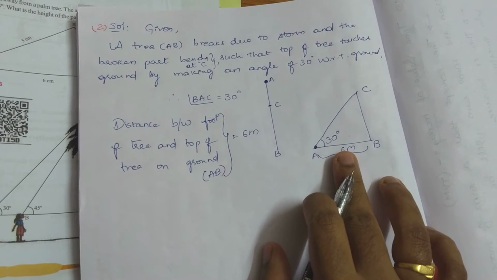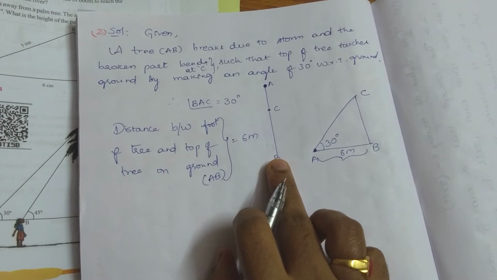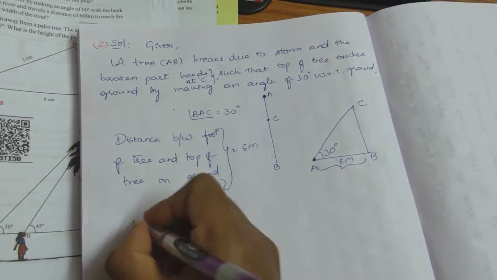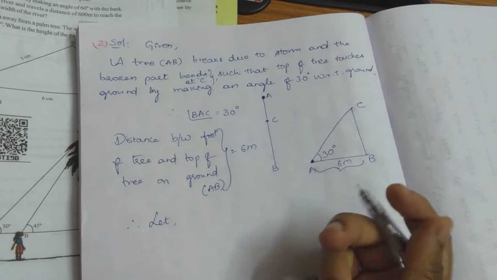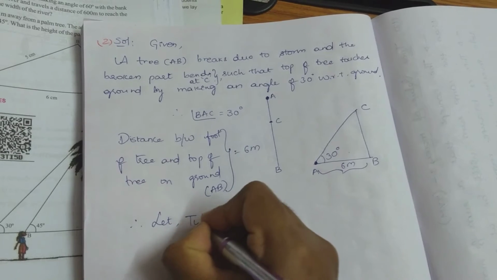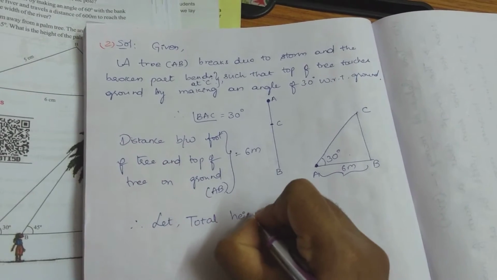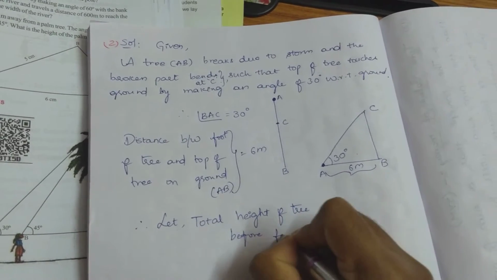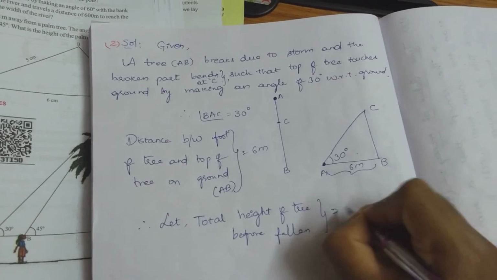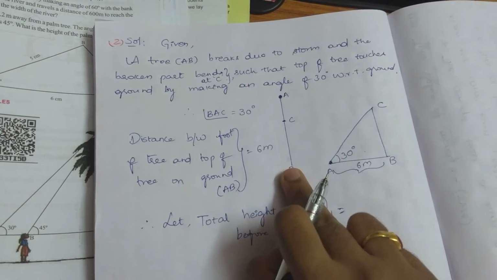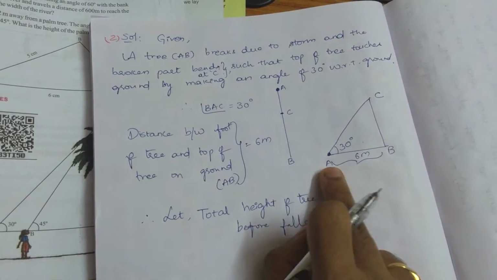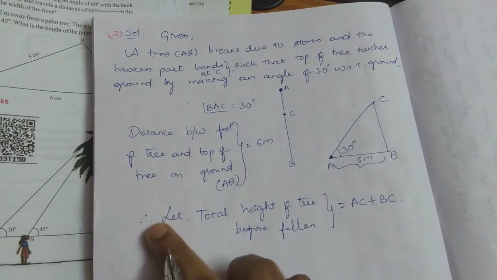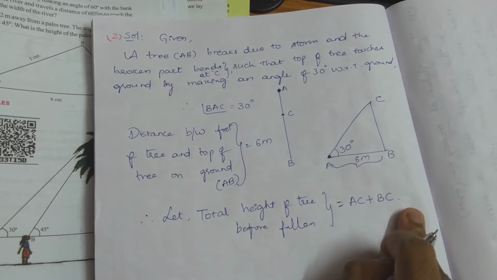Now what we need to find, we have to find out the length of the tree before it is fallen. It means we have to find out the length of AC plus BC. Because we don't know that, we have to find out, right? So let total height of the tree before it is fallen equals to, we have to represent it as AC plus BC. Okay, why am I representing like this? Because if you write AB, you will be getting confused here again. So I am writing that is equals to AC plus BC. Let total height of the tree before fallen equals to AC plus BC.